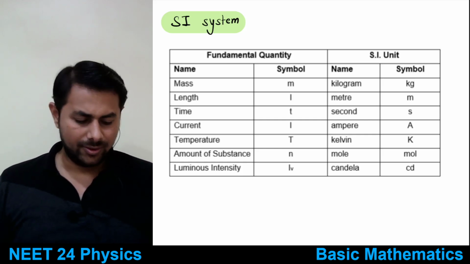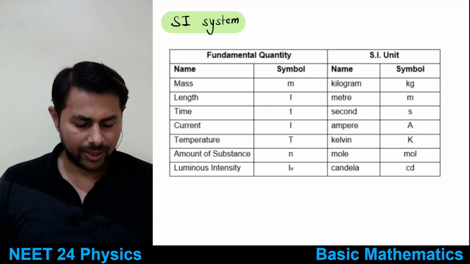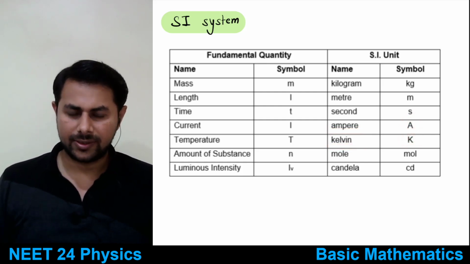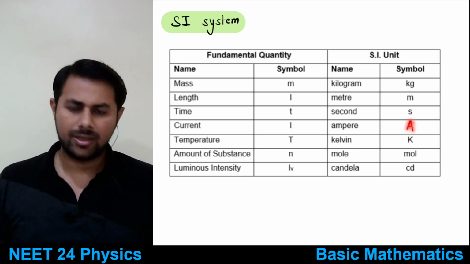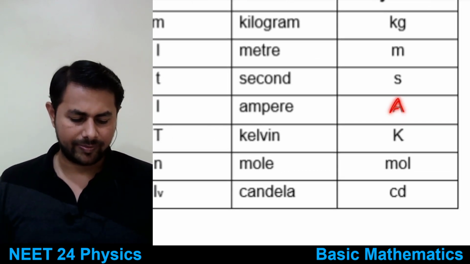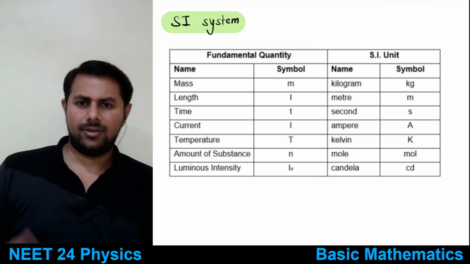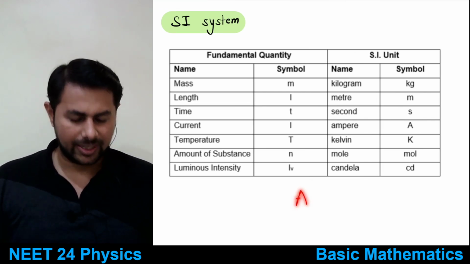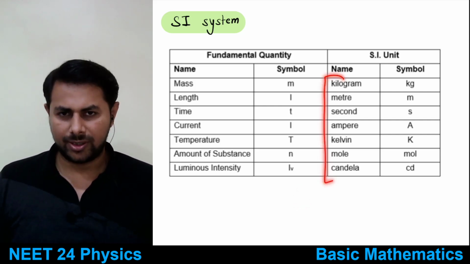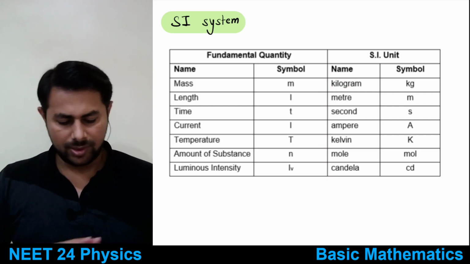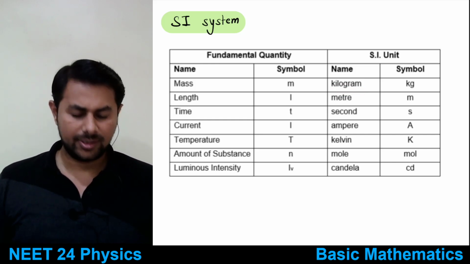So the difference is that ampere is the name of a scientist. Kelvin is also the name of a scientist. So if a unit is named after somebody, then its symbol is written in capital form, because we write names starting with capital letters, right? That's why. And the full name of a unit is always written in lowercase letters only. This is clear. This is just a rule.